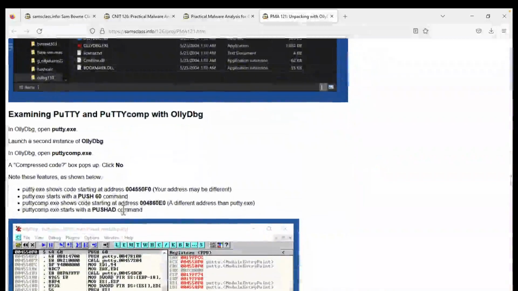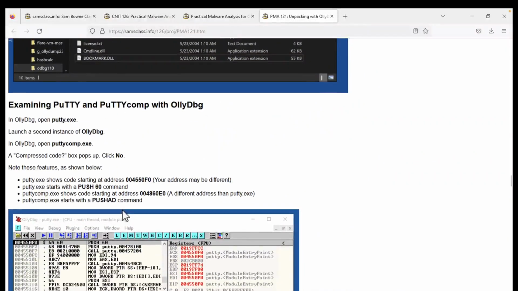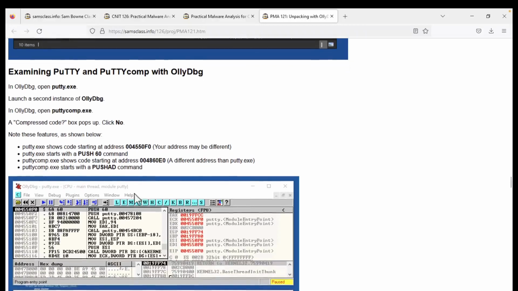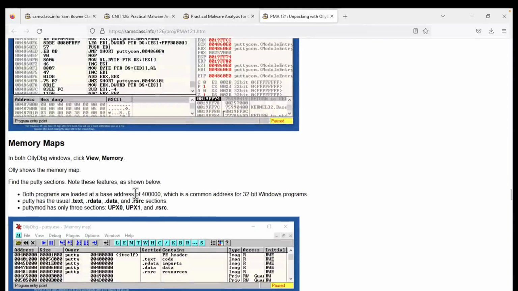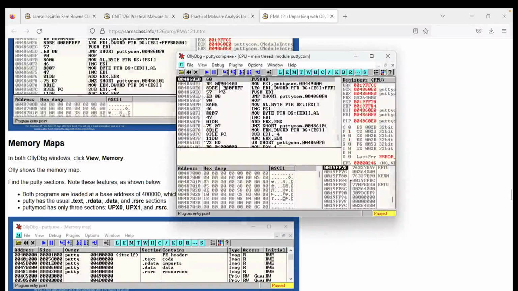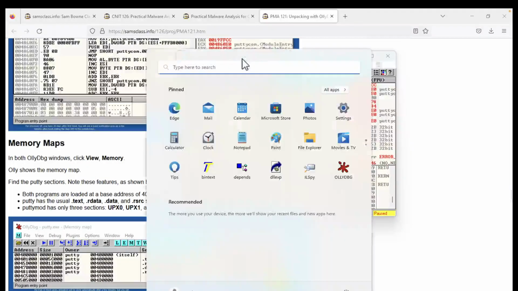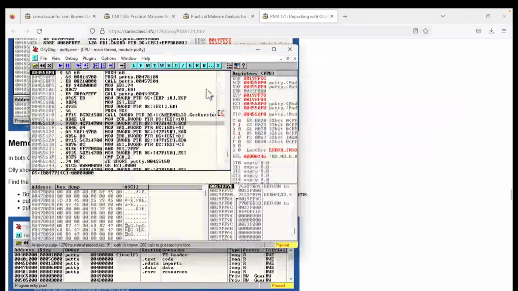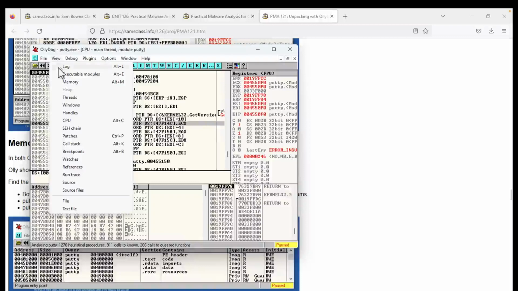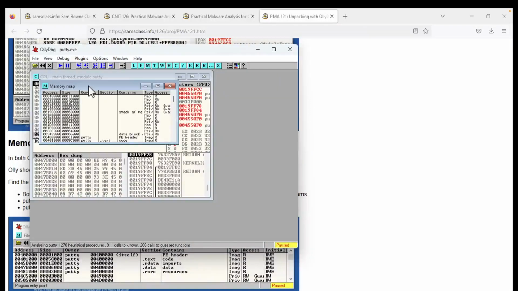All right, so we showed that the two start with different commands. We're going to view the memory map, and you'll see how it looks. Here is the compressed one. Let's start with the regular one, which is here. If I view memory, it will show you the memory map.